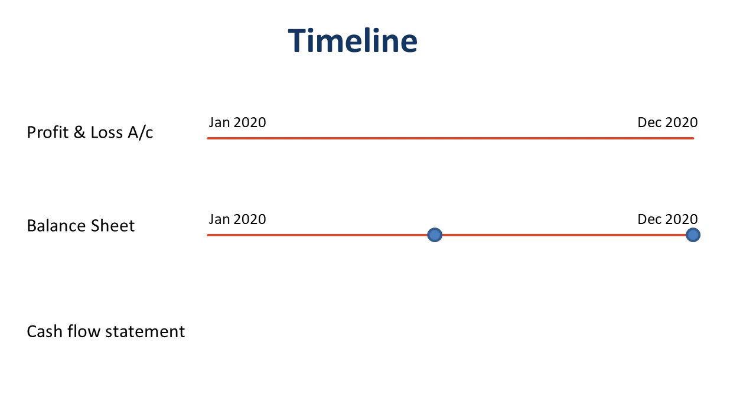Now moving on to cash flow statement, the timeline would be very similar or exactly the same as profit and loss account. Cash flow statement is also prepared for a given period of time. So say for instance, if the financial statements are prepared for a 12-month period, year ending December 2020, the cash flow statement would be prepared for the period Jan 2020 to December 2020.